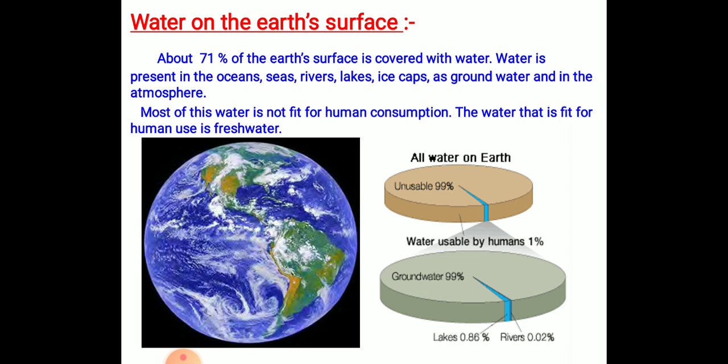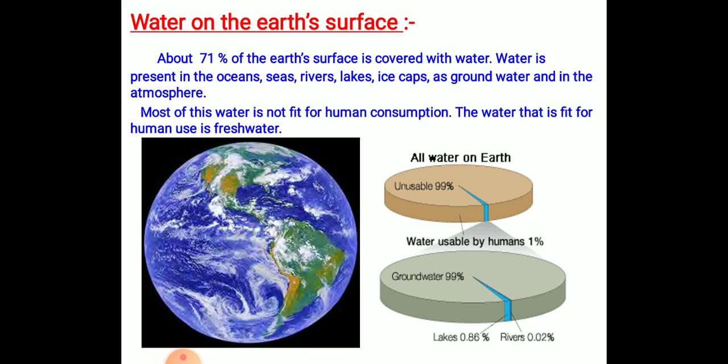So students, about 71% of the earth's surface is covered with water. Therefore, our Earth is also called a watery planet. Almost 97.5% of water available on Earth's surface is present in the seas and oceans. And of the remaining 2.5% fresh water, a major portion, approximately 1.7%, is found in frozen form as ice caps on the top of the mountains and in glaciers.